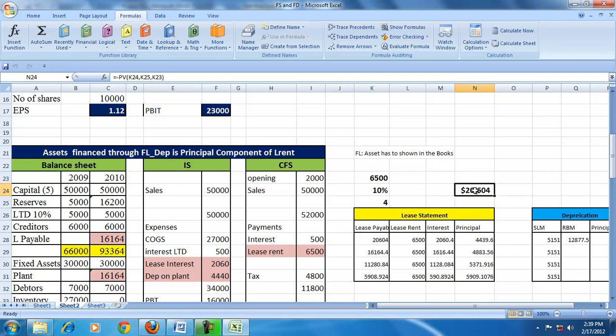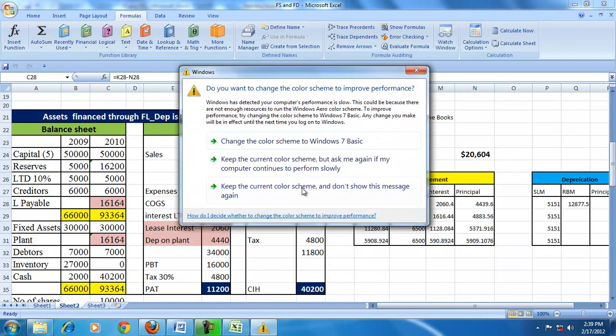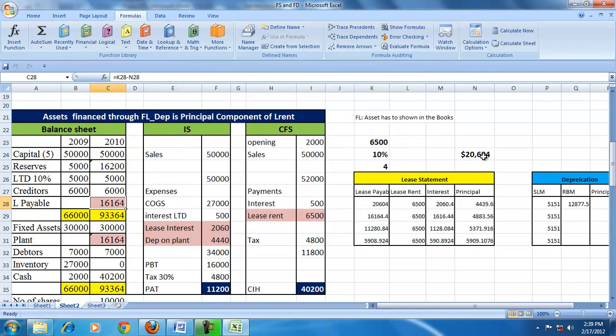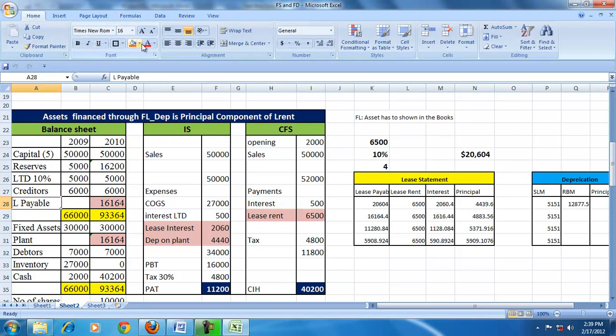If we take that as a finance lease, the asset will appear on the balance sheet on the date of acquisition at 20,604, and the corresponding source as the liability on the sources side.